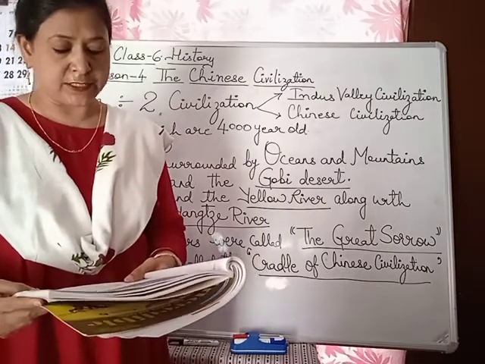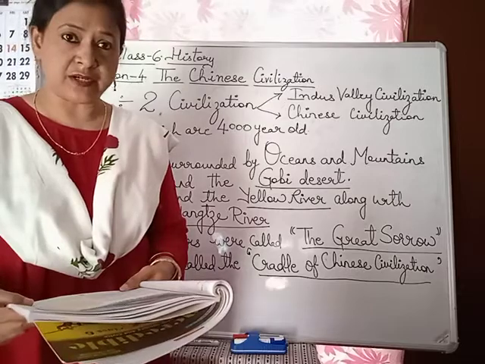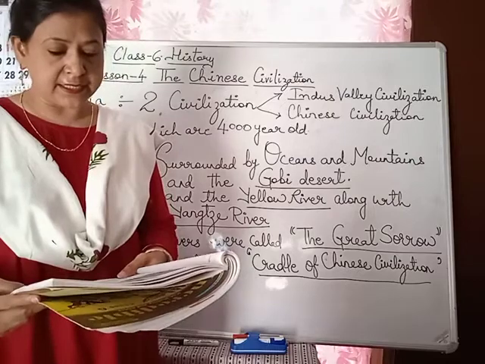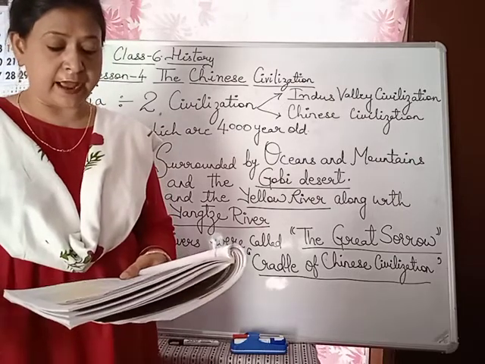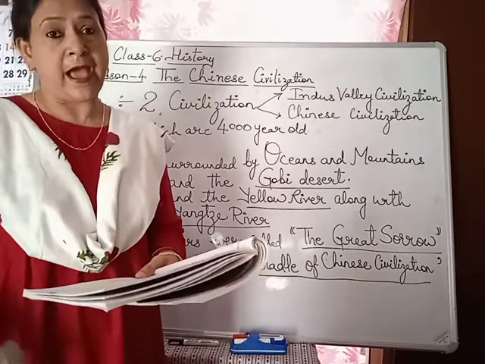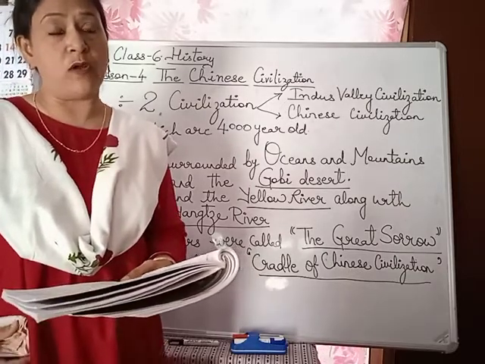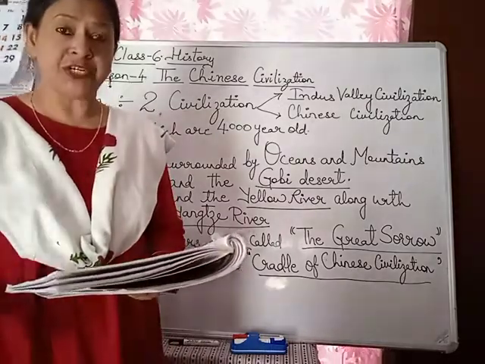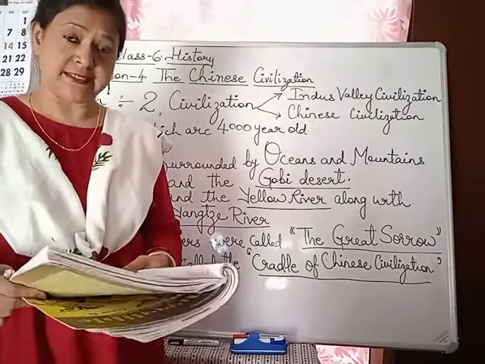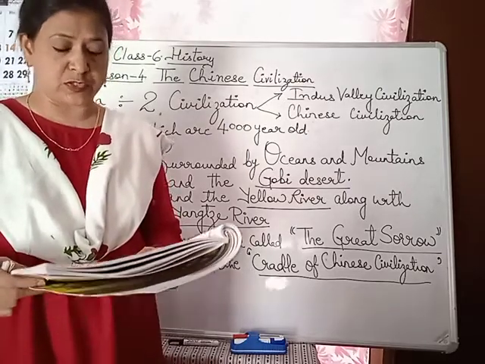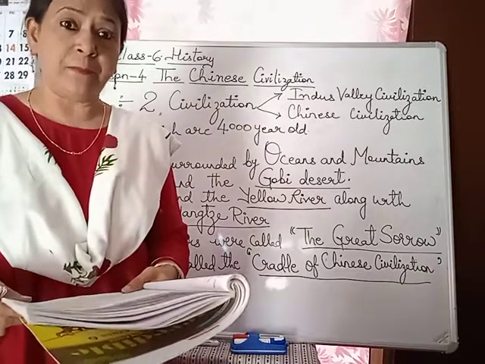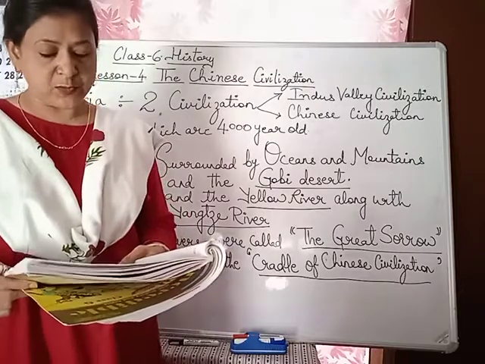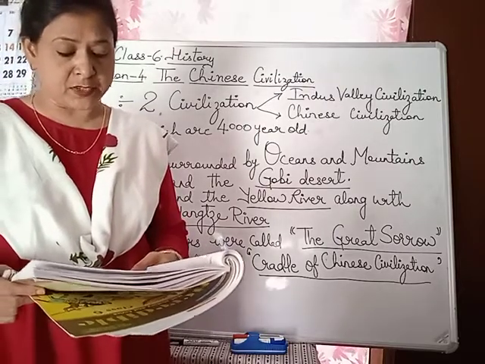The Chinese civilization: origin and location. Origin, children, means birthplace, and location means place. China is surrounded by ocean, mountain and the Gobi Desert. So children, as you can see, civilizations have always been near the rivers, and the ocean was next to the Chinese civilization, and mountains were also there, and there was the big Gobi Desert. The biggest desert is found in China, which made it almost inaccessible to the outside world.